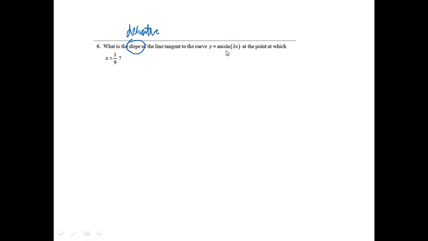This is an arcsine problem, and if you recall, the derivative of arcsine of u is du over the square root of 1 minus u squared. So that's the formula that I'm going to be using. So y prime will equal du, since this would be u, would be 3 over the square root of 1 minus 9x squared, because remember you have to square the 3 and the x. So that's what I get for my derivative.